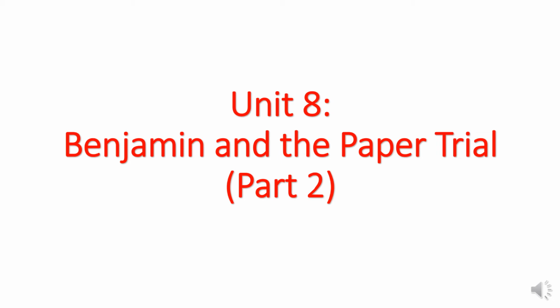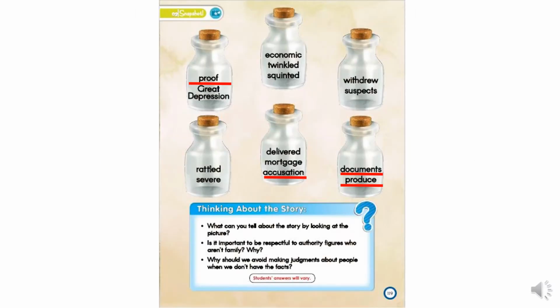Hello, dear students. Today we will continue our reading Unit 8, titled Benjamin and the Paper Trial. In this part, we have four words. The words are proof, accusation, documents, and produce.